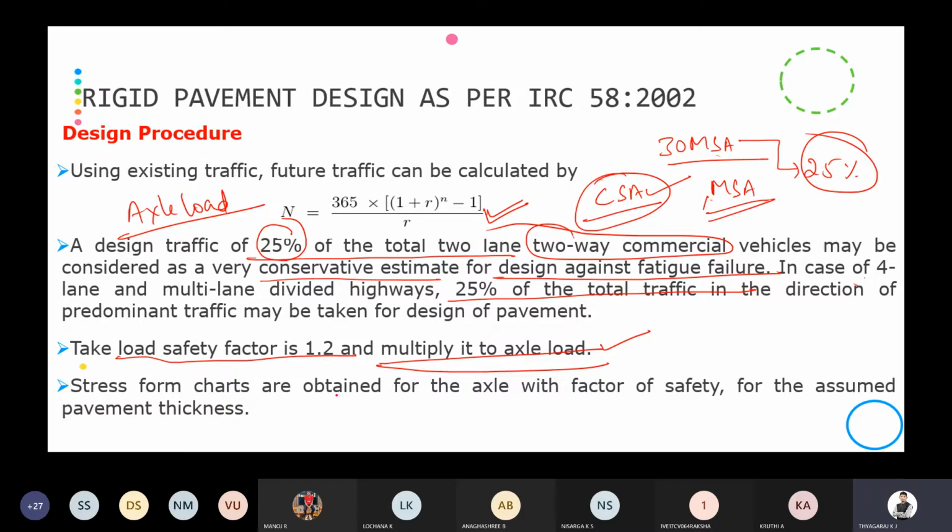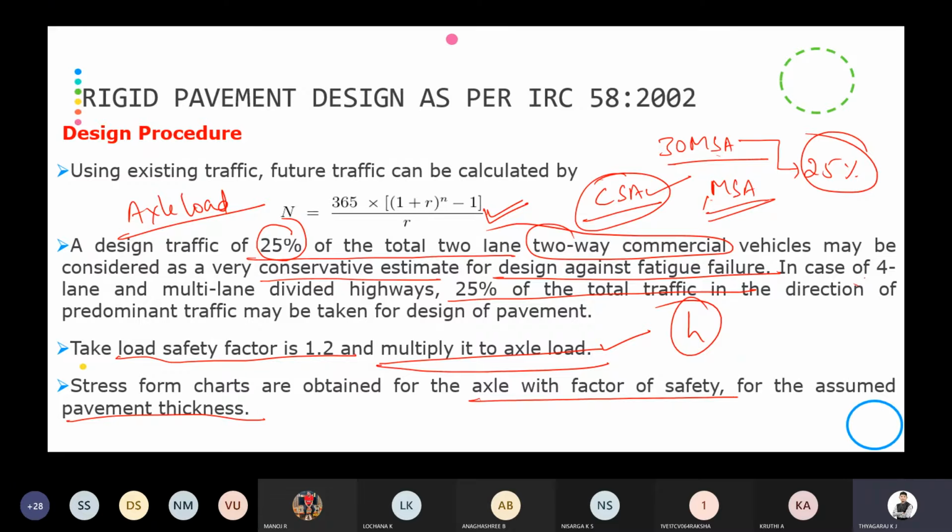Then stresses from charts are obtained for the axle load with the factor of safety for the assumed pavement thickness. So here also you are going to assume the thickness of the pavement, and for the assumed thickness and axle load, we are going to calculate the stress from the charts. I will show all those charts, what are all the charts we are going to use for determining the stress.